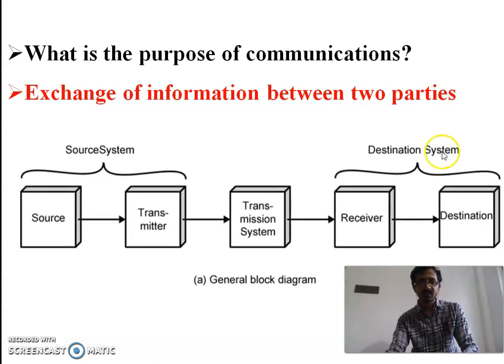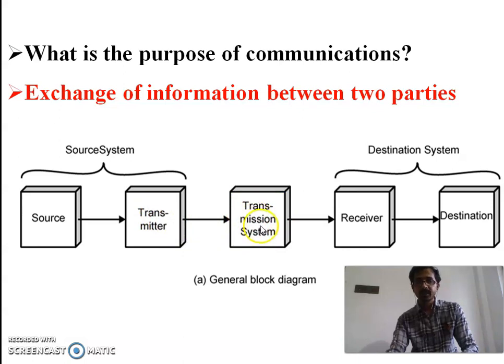This is the general block diagram of a data communication network. This is the source system, this is the destination system, and this is the transmission system. In the source system we have a source block and a transmitter block. The source block generates the message. That message is converted into digital form, like zeros and ones, and that digital signal is transmitted by the transmitter.